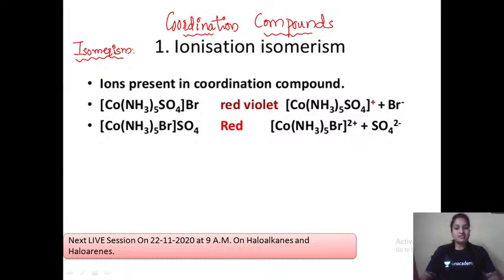Though the compound has the same molecular formula, once it is dissolved in any particular medium, the ions formed would be different. What is the meaning of this? Let us see. If you see this compound, cobalt is present, NH3, 5 moles of NH3 are present. Then sulfate is present here, sulfate is present here also, bromine is present, here also bromine is present.